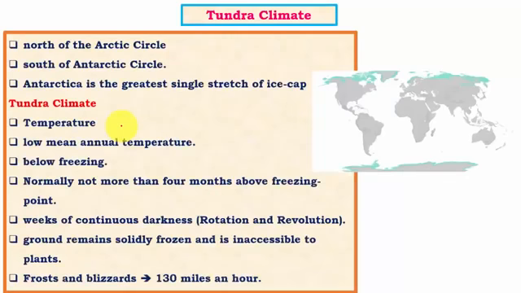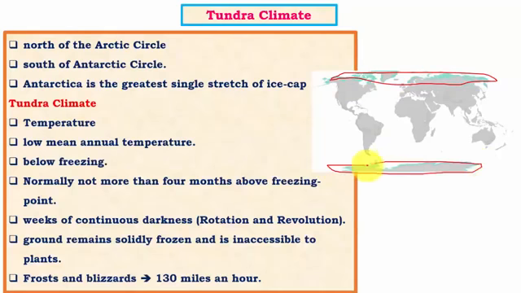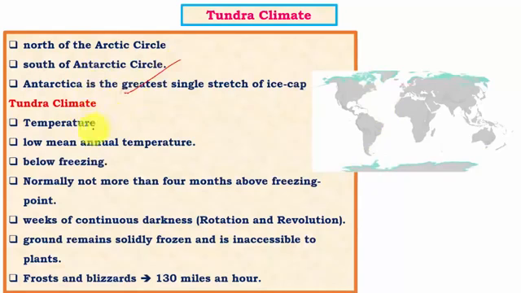Moving on to tundra climate. Tundra climate is one that borders the taiga type of climatic region, and we can see it in the map. So tundra climate occurs in regions north of the Arctic Circle and south of the Antarctic Circle, mostly the Antarctic region and the Arctic region. Here the climatic conditions are very extreme. Both summer and winter temperatures are very, very low, and most of the time, about 8 to 10 months are frozen because of extreme temperatures.